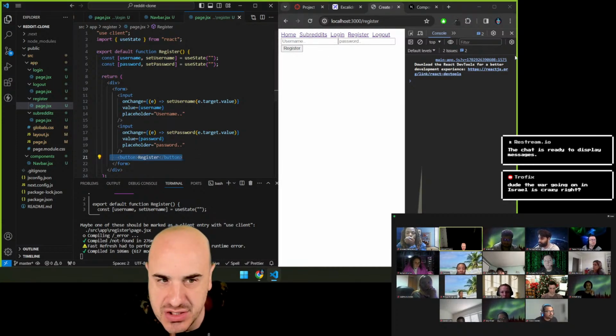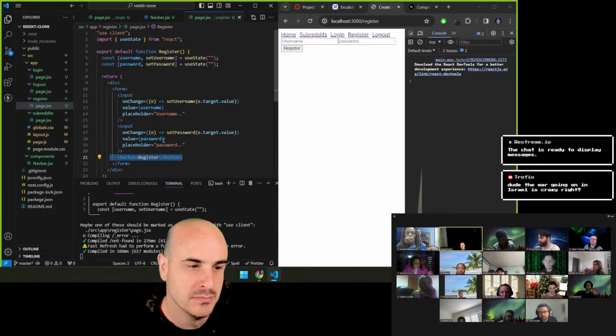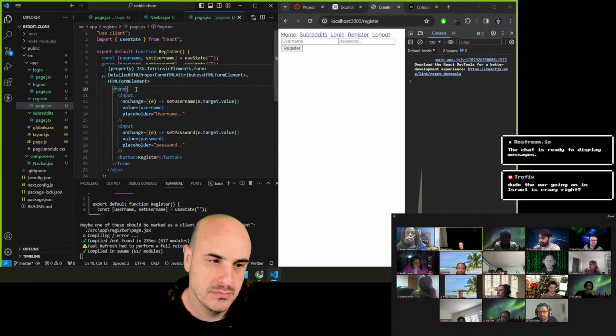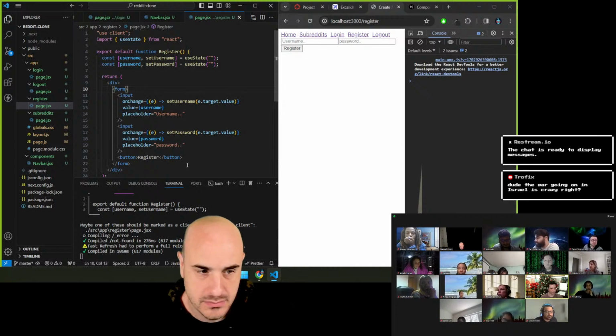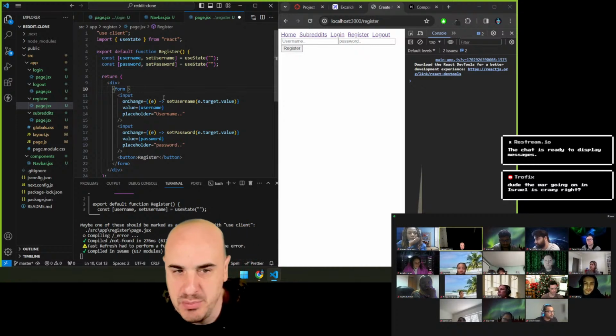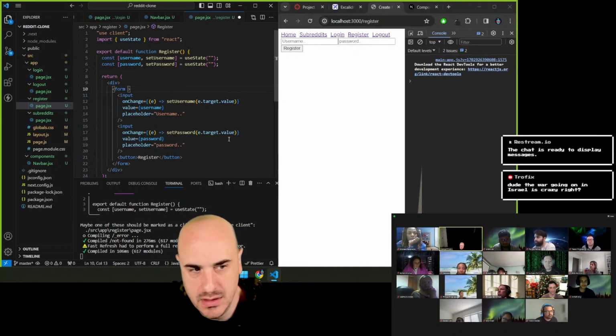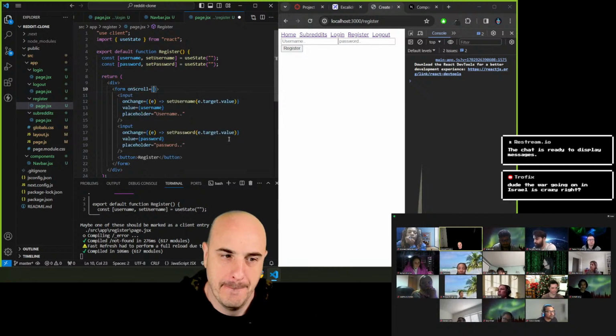When I click register, I want to see the username and password in the console. David? You click register, so then we need a handler for the button. Sorry, not the button. The form needs an attribute of onSubmit. Yep. Whoops.